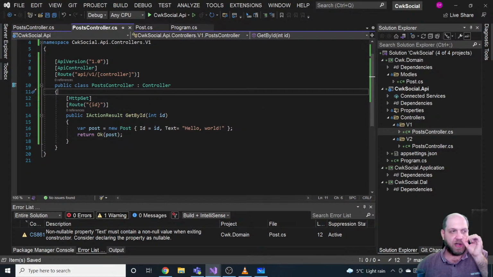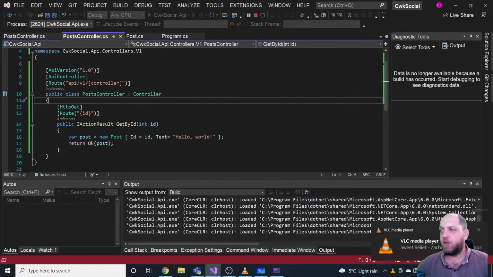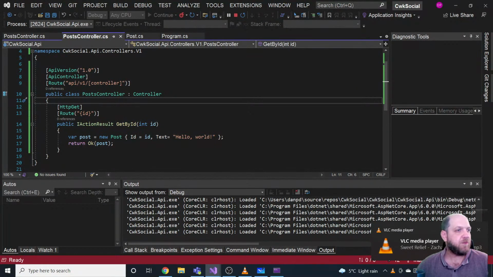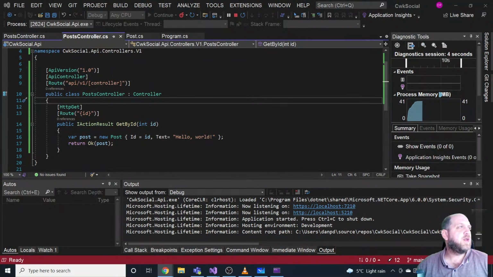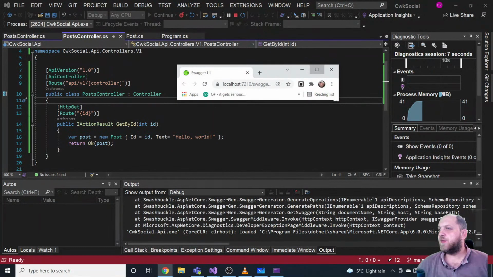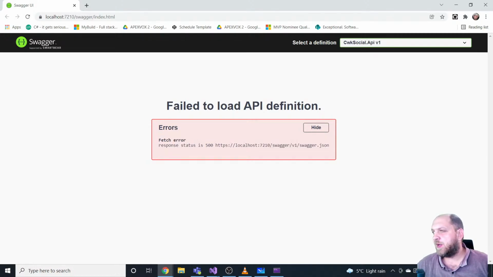And I guess our application should mostly already work. Theoretically the versioning should already be working, but the problem is, most probably, let's take a look here. The problem is this: we have Swagger here, and Swagger doesn't know exactly where to look.